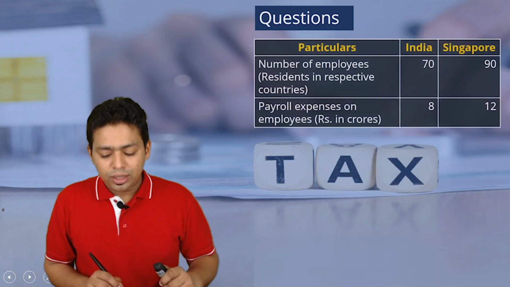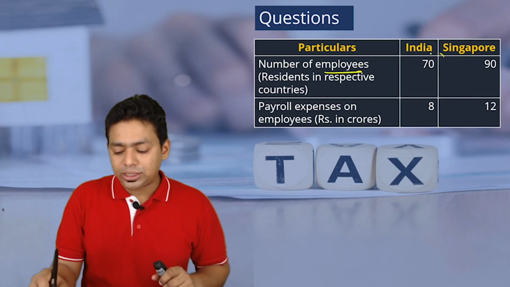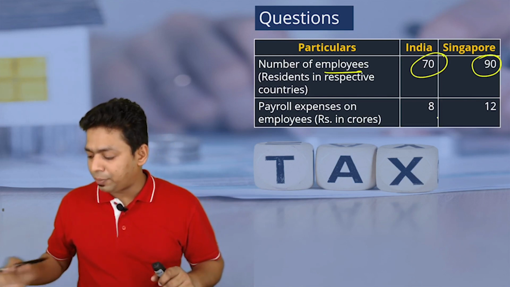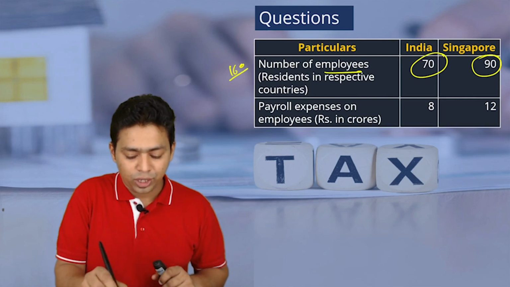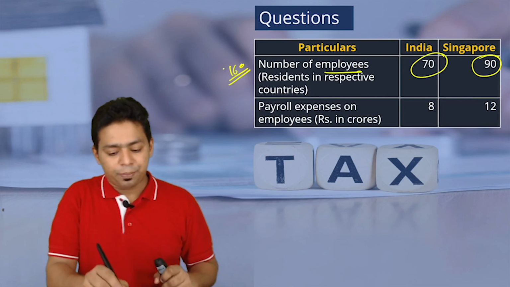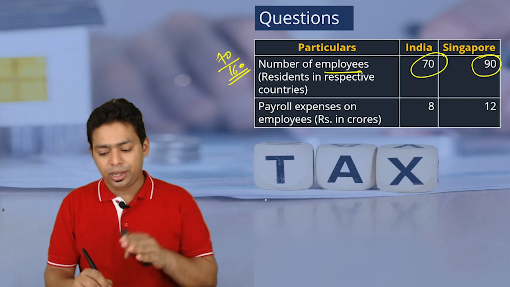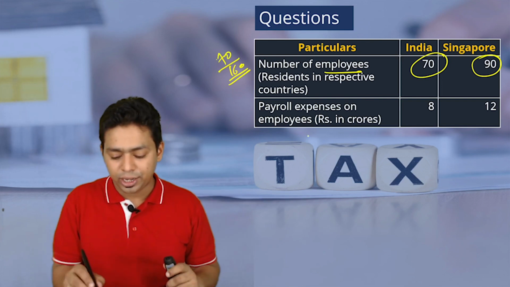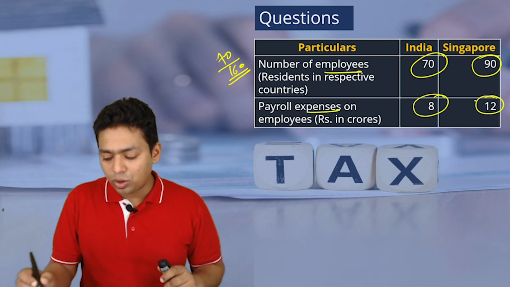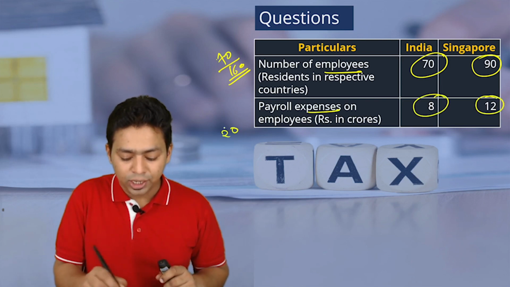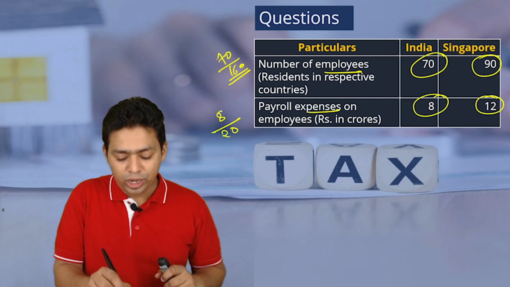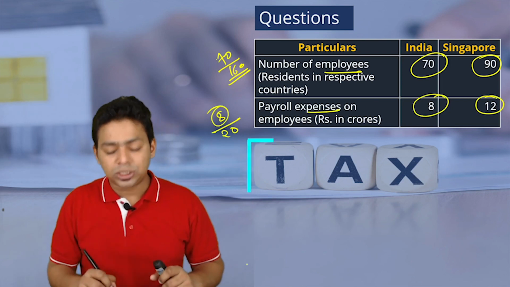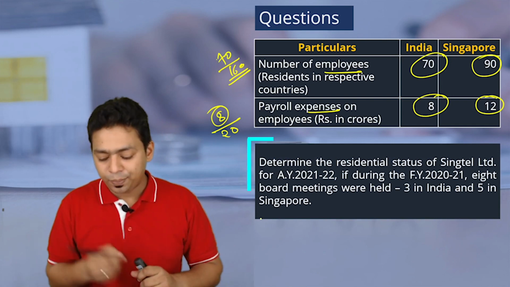Let's see the number of employees: 70 in India, 90 in Singapore. How many total employees are there? 90 plus 70 is equal to 160. Out of total 160 employees, 70 are in India, which is less than 50%. Payroll expenses are 8 crore and 12 crore. The total is 20 crore. Out of total 20 crore, only 8 crore is payroll expense in India. So payroll expenses are also less than 50% in India.